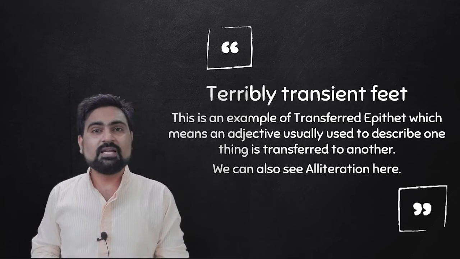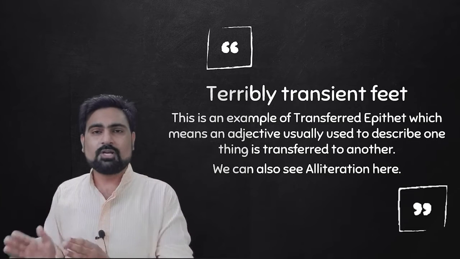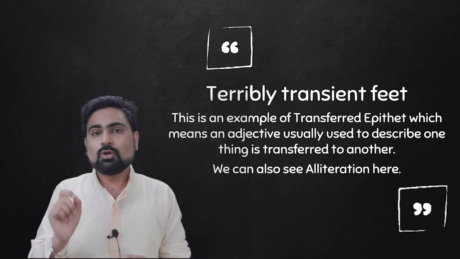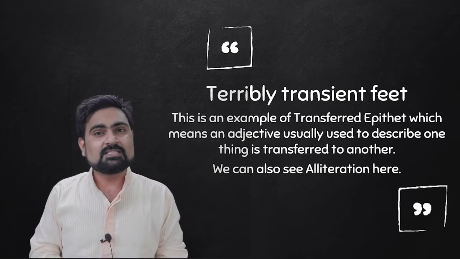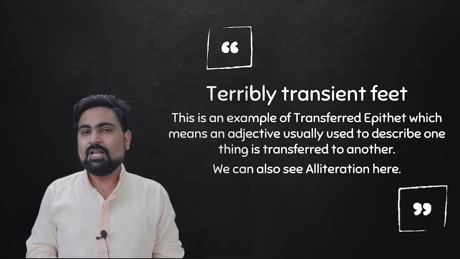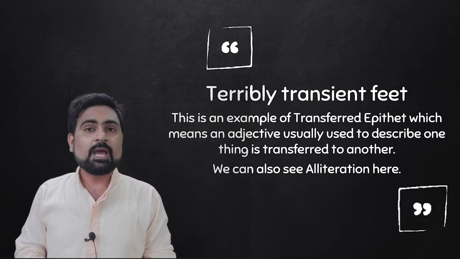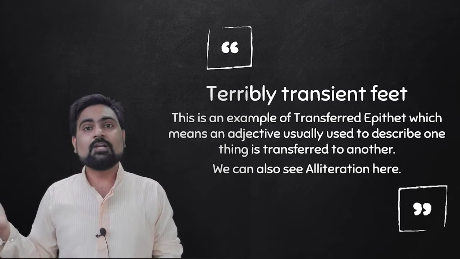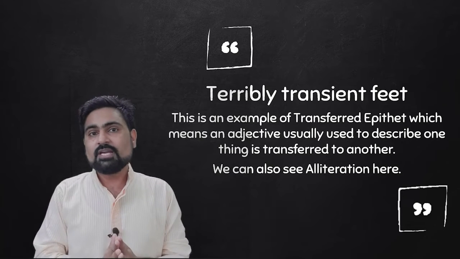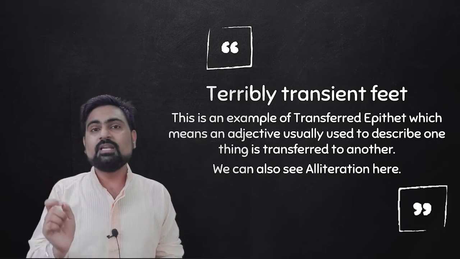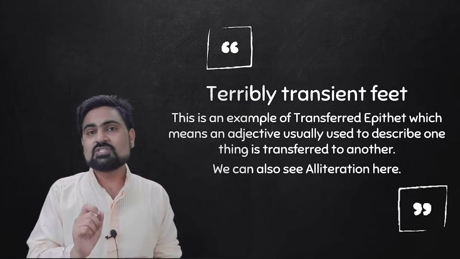What is a transferred epithet? It means giving the quality of the whole body to just one part of the body. If you look at it very seriously, you would understand that the whole body of human beings is very transient, that means very temporary. We'll live a life of merely 100 years. And if we compare this lifespan to the lifespan of the sea, we'll see that our body is very temporary, very transient. But the poet says that the sea is washing their terribly transient feet. Giving the quality of the whole body to just the feet is called transferred epithet.